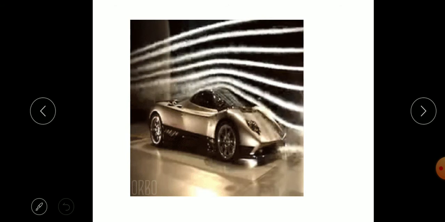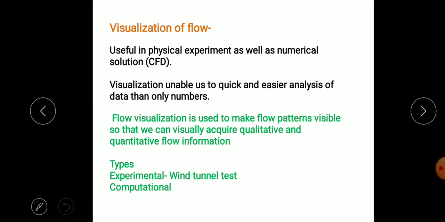The visualization of the flow pattern makes analysis of the data easy. In fluid mechanics, during fluid flow, visualization techniques are nowadays used to analyze the flow patterns. Flow patterns allow quicker and easier analysis of data than numbers.